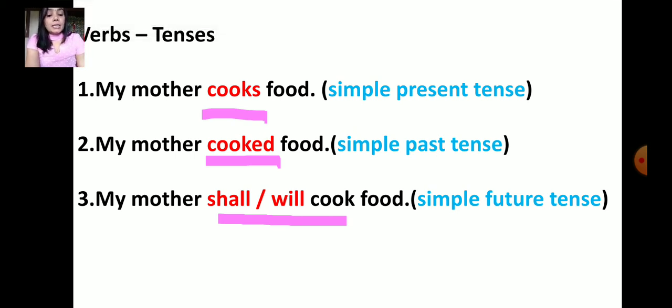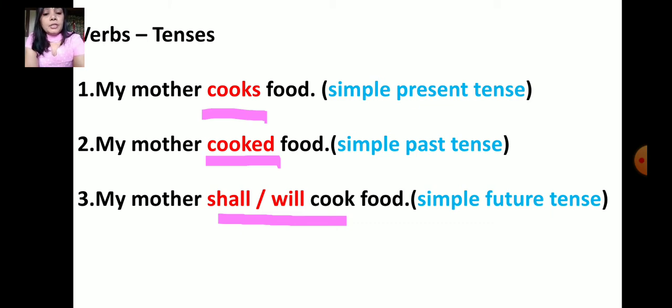So here the underlined words show the action of the noun. So which is the noun here? Mother. So here the underlined words show the action of the noun mother, which is the subject here. So the subject is my mother. So they are verbs.